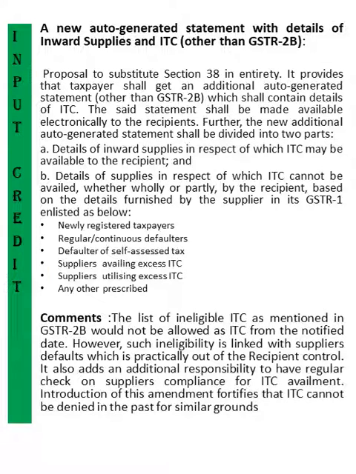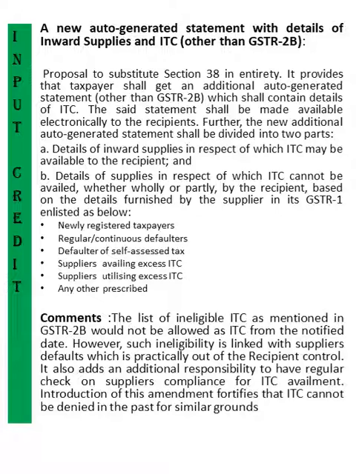Now, as I said earlier, the two-way matching concept has been removed, and in place of that, an updated new form, something other than 2B, will be introduced. It provides that taxpayers shall get an additional auto-generated statement which shall contain details of input tax credit. The said statement shall be made available electronically to the recipient. Further, the new statement shall be divided into two parts: details of inward supplies in respect of which ITC may be available to the recipient, and details of supplies in respect of which ITC cannot be availed, whether wholly or partly, by the recipient, based on the details provided by the supplier in GSTR1, listed below.